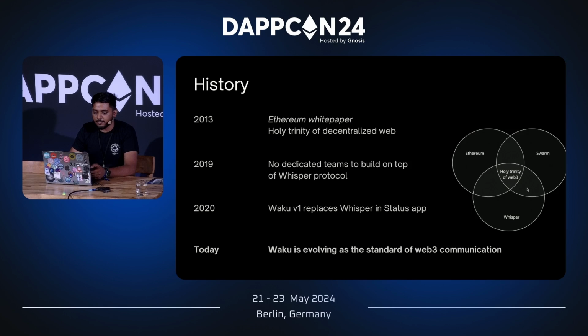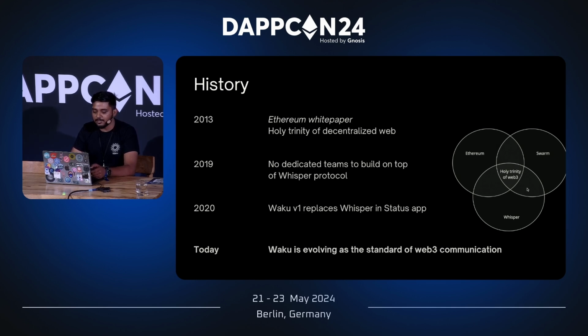Talking about the history of Waku, it all started in 2013 when the Ethereum white paper was released. We had the holy trinity of the decentralized web, which was Ethereum for consensus, Swarm for storage, and Whisper for communications. But over the years, as a developer community, we forgot to focus on other things like Swarm and Whisper. And there's this misconception that blockchains are Web3, when peer-to-peer technologies and a lot of other technologies also contribute to the Web3 vision or the Ethereum vision.